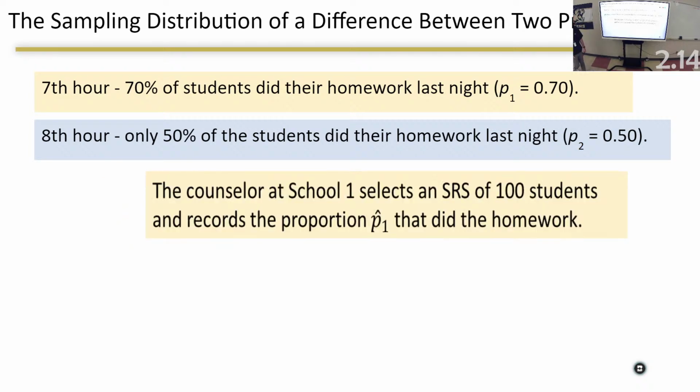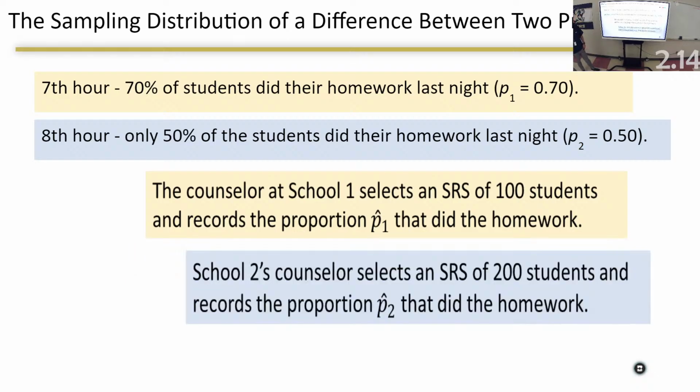The counselor at school 1 selects an SRS of 100 students. So now I would say n equals 100 from, I would say n sub 1, actually n sub 7, right? They're using 1s and 2s. And 200 students from 8th hour. Why they did that, I have no idea, other than trying to make sure we see the difference between them. Y'all okay with, again, anytime they tell me something, I'm going to put it down. What if I don't need to? It ain't wrong.